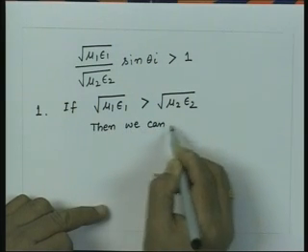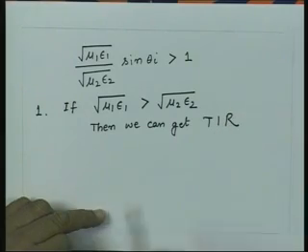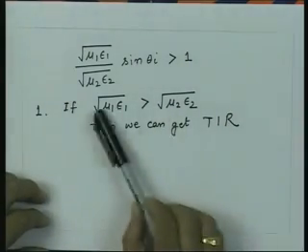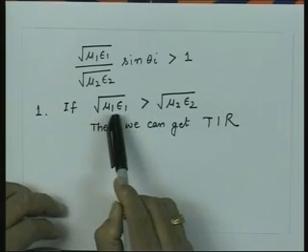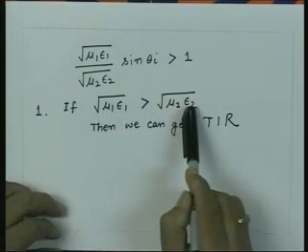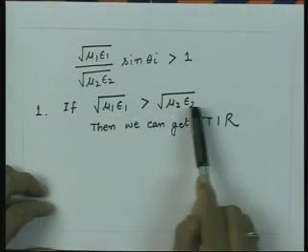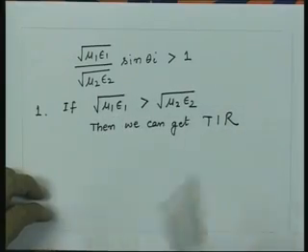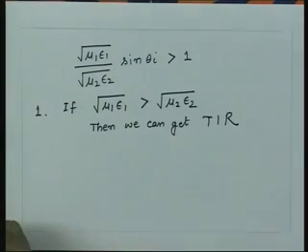If you recall, this is essentially the same as saying that medium 1 is a denser medium compared to medium 2. So, when the wave goes from a denser medium to a rarer medium, there is a possibility of total internal reflection if you launch the ray at an angle which is greater than a certain value.